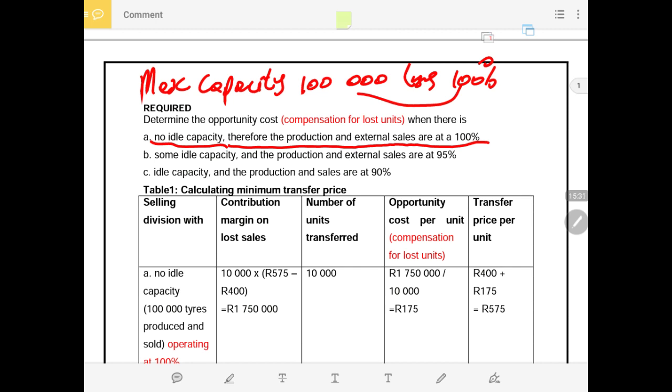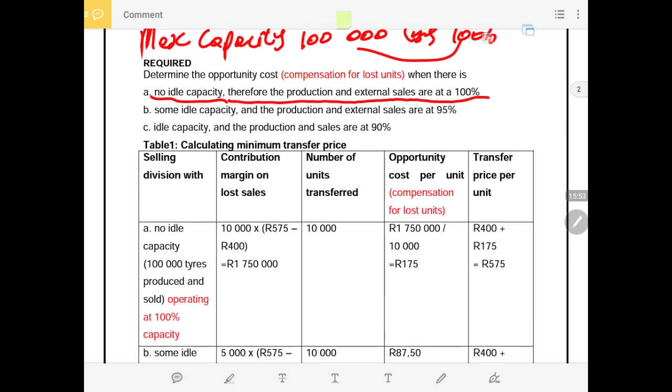So how do we charge the transfer price if we agree to transfer these tubeless tires required by the mountain bike division? At what price must we transfer them? Must it be the market related price, unless it's a perfect competitive market?